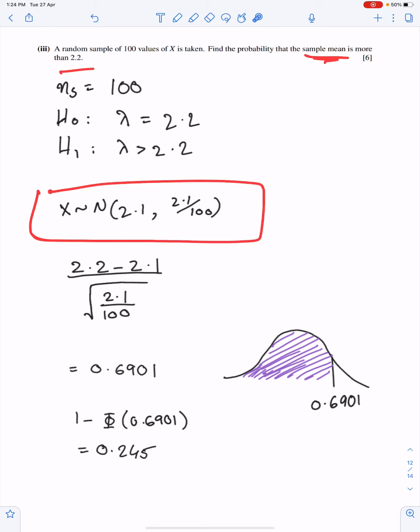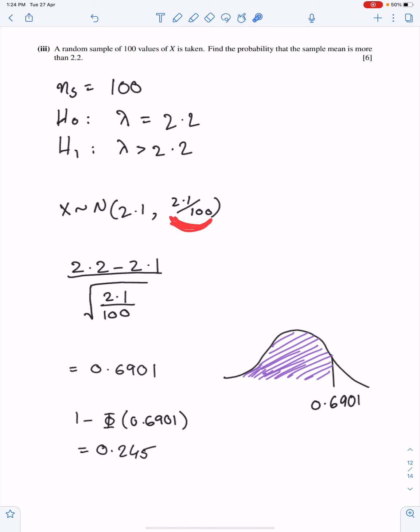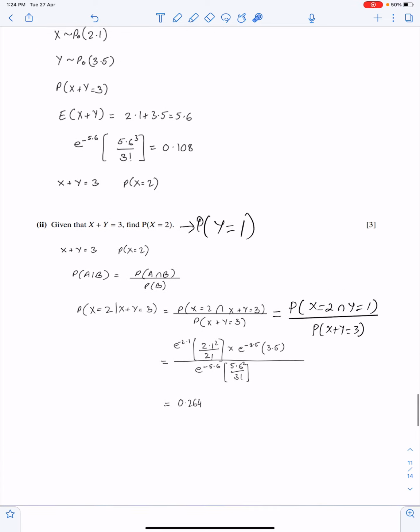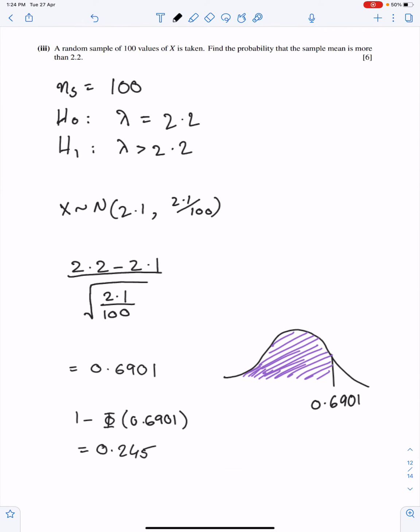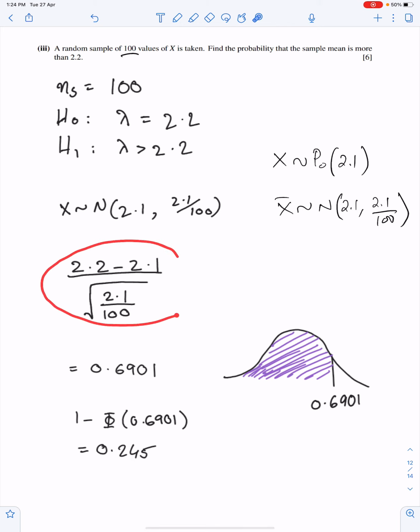Here x is Poisson, so x bar is approximately normal, because of this sample size, with mean 2.1 and variance 2.1 over 100. Now use this and get this z.